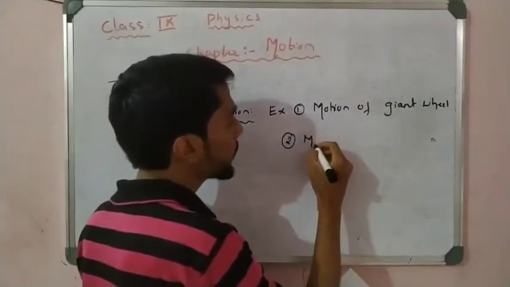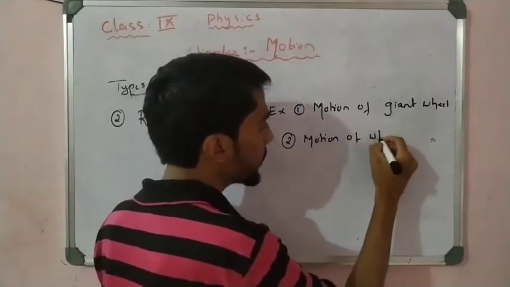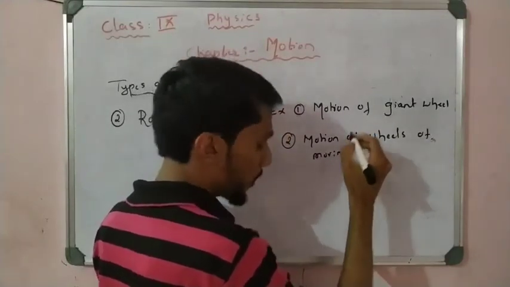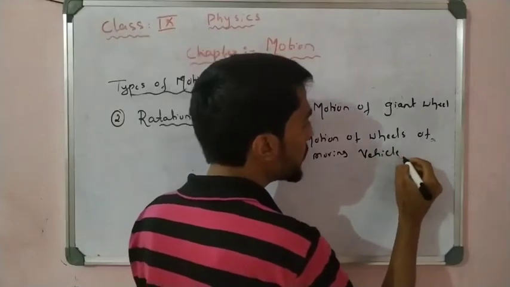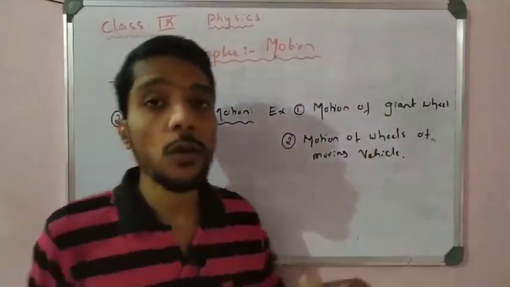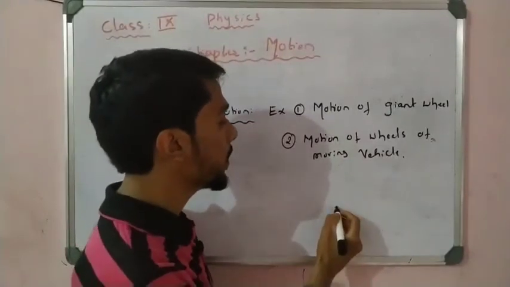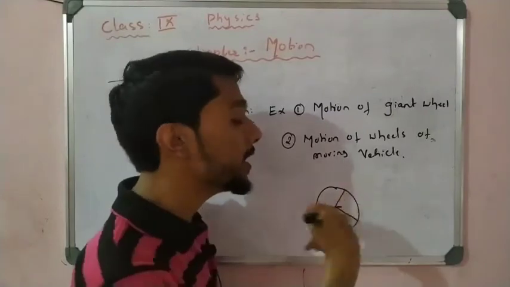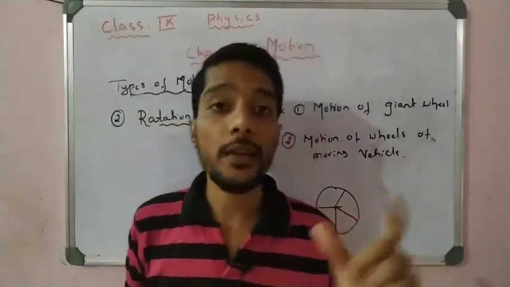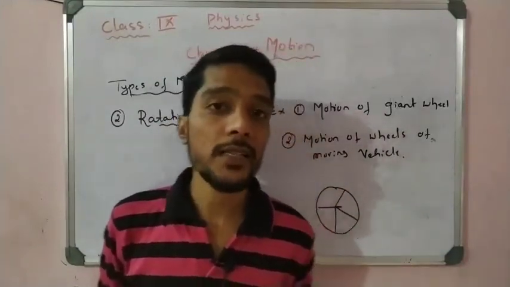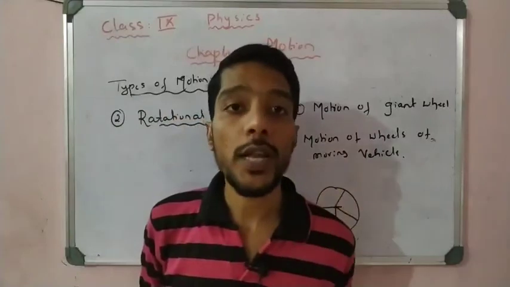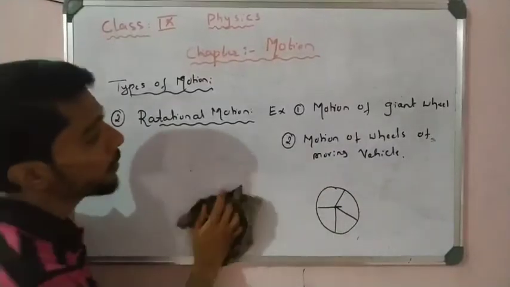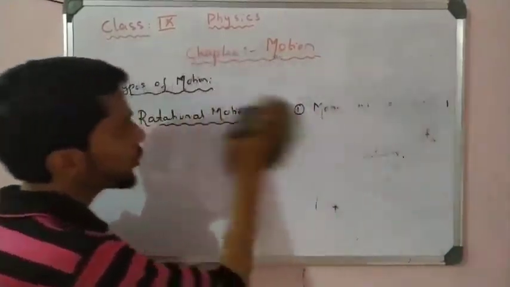Another example is the motion of the wheels of a moving vehicle. This is rotational motion. Any tire or cycle tire which is fixed to one position and starts to rotate, right? For example, an electric fan rotates, and that is called rotational motion. You have to remember, the second type of motion is rotational motion.